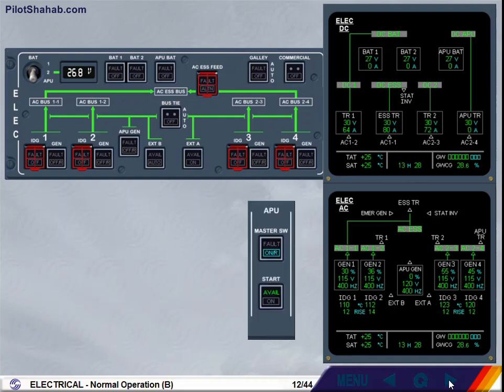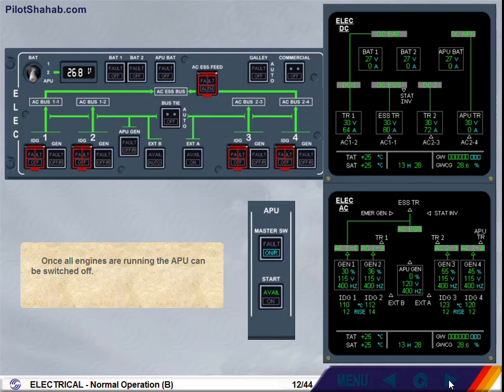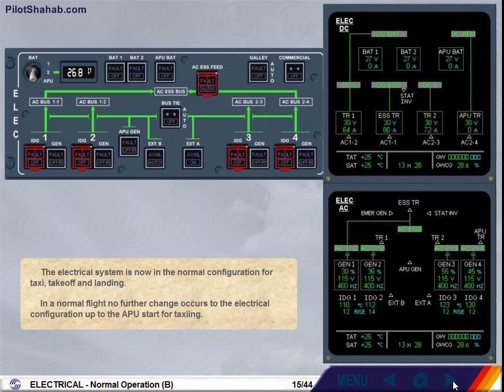Once all engines are running, the APU can be switched off. Switch off the APU. The electrical system is now in the normal configuration for taxi, takeoff and landing. In a normal flight, no further change occurs to the electrical configuration up to the APU start for taxiing.